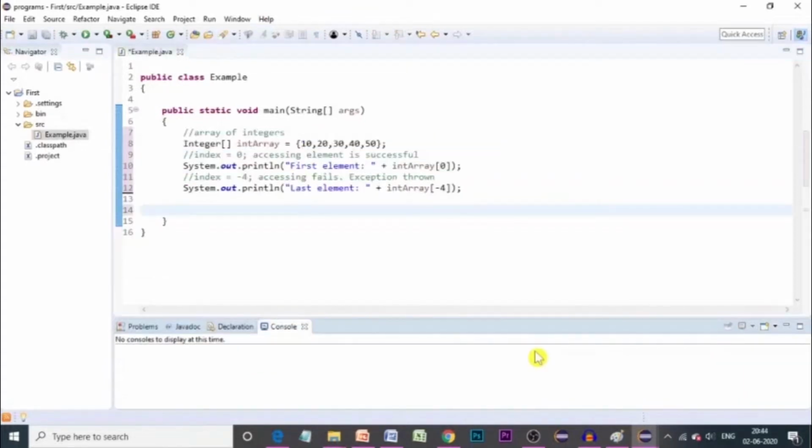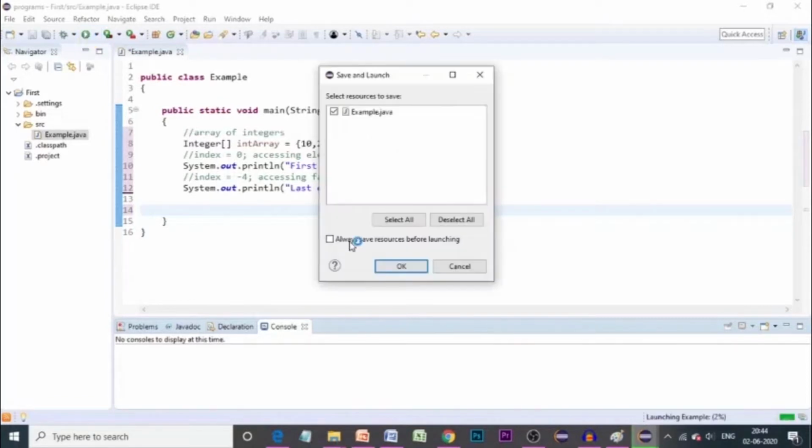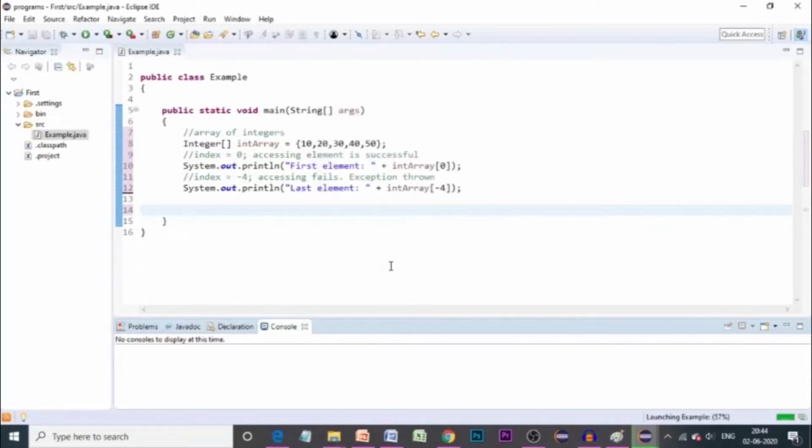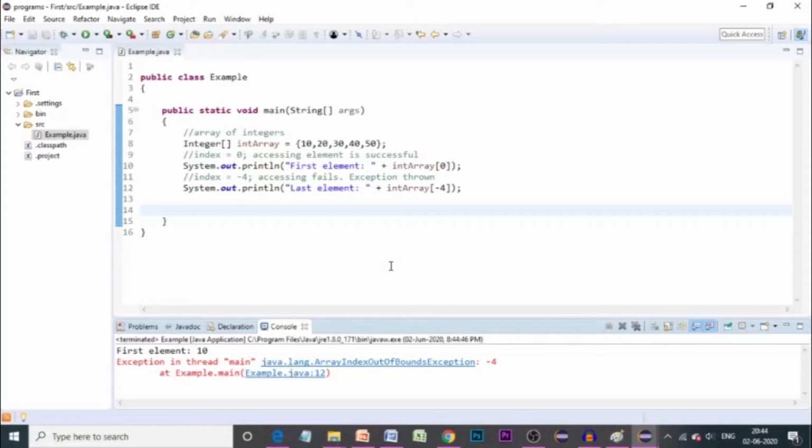And here we have another example of accessing a negative index. In this program, we declare an array of type integer and then access the elements using individual indices. The first expression is valid, but in the second expression, we have attempted to access the element at index -4.